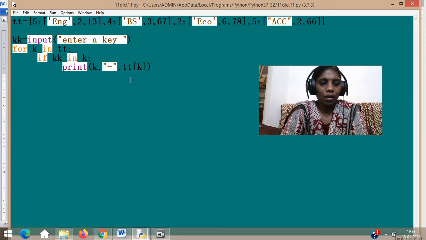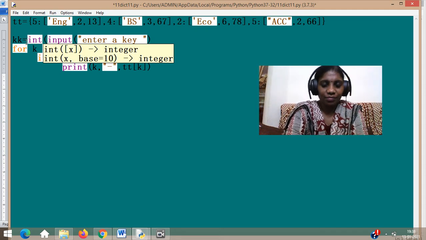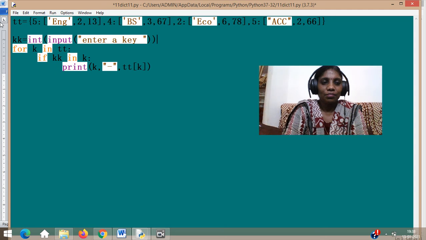If KK in K, there is a mistake here. The key was an integer, correct? ACC and all is inside the value. So I should be giving either 1. 1 is not there. 5 is there, 4 is there, 2 is there, again 5 is there.